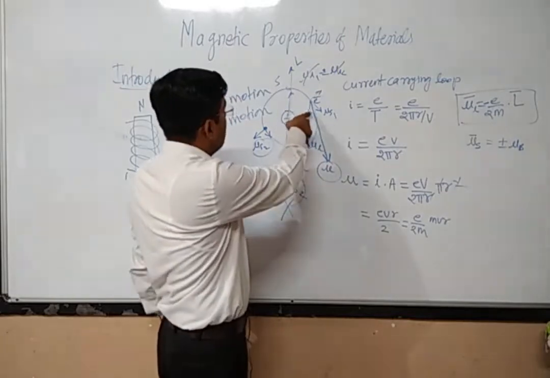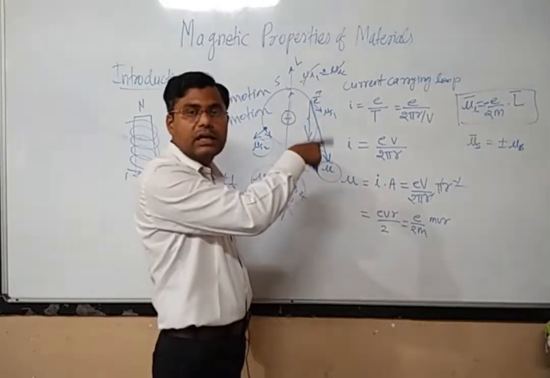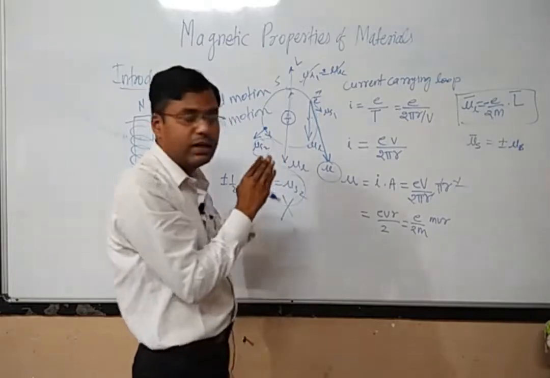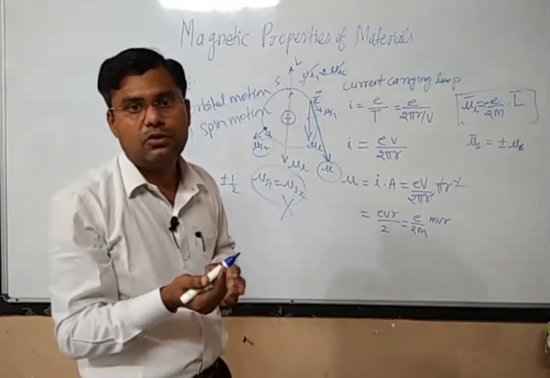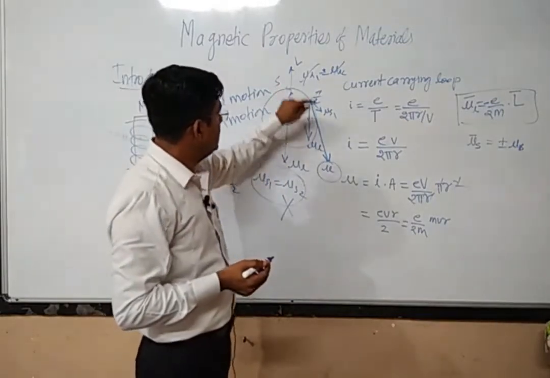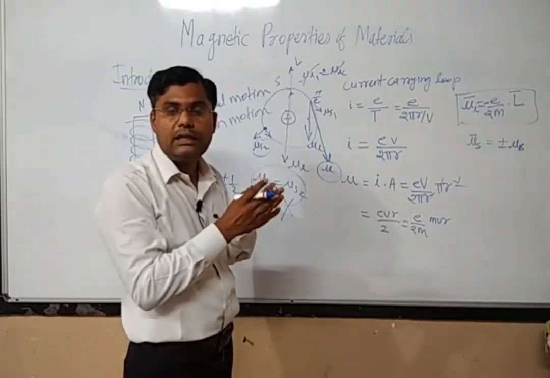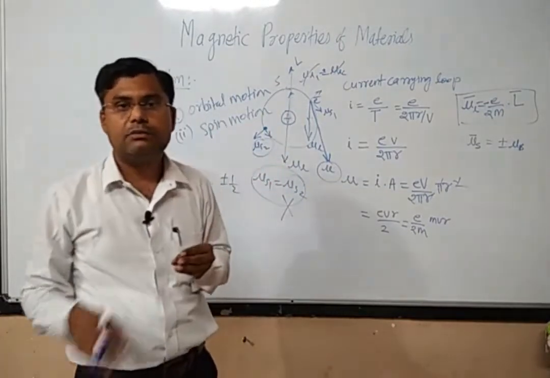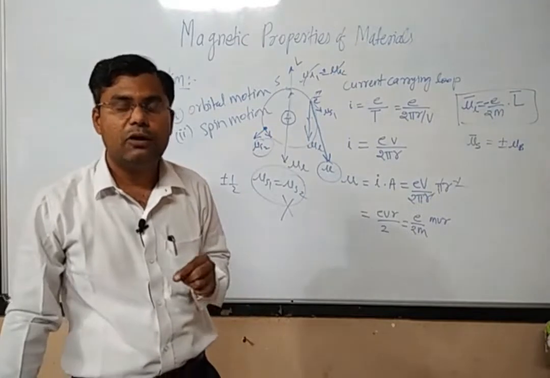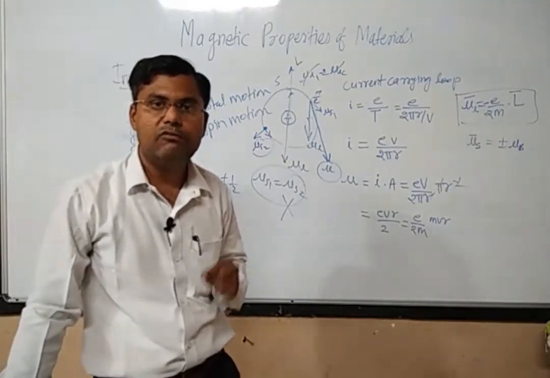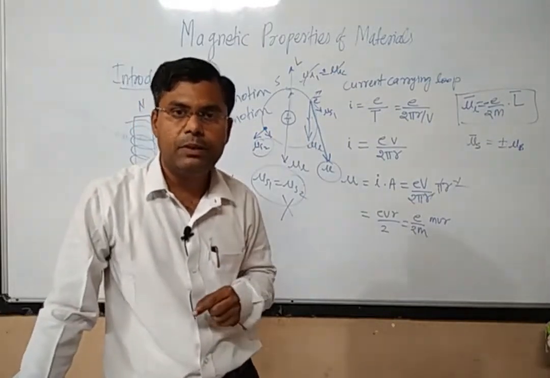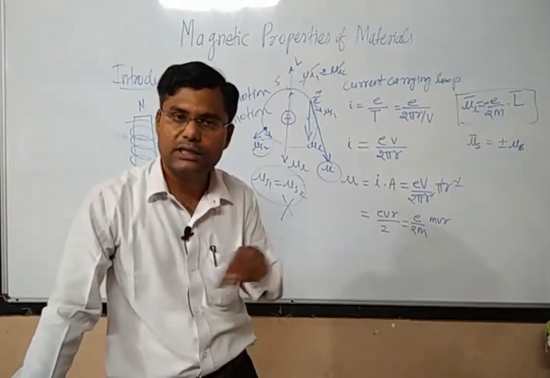Now if there are so many electrons, we have to find out what is the resultant. Initially, at the first step, if we want to really understand why a particular material is behaving like a magnet, then we have to dig into that material and reach the atomic level, and find out how many electrons are there.